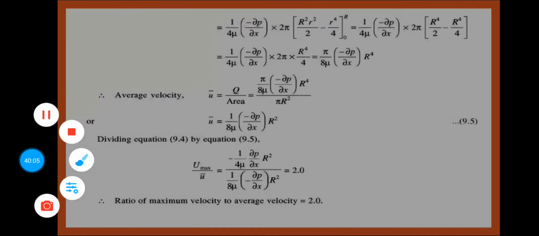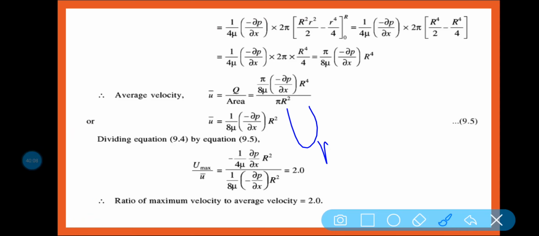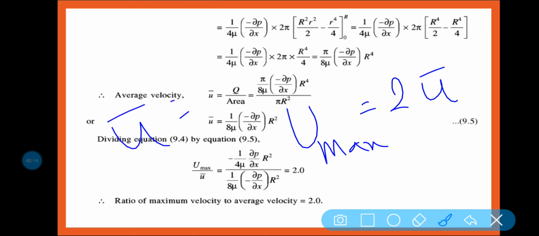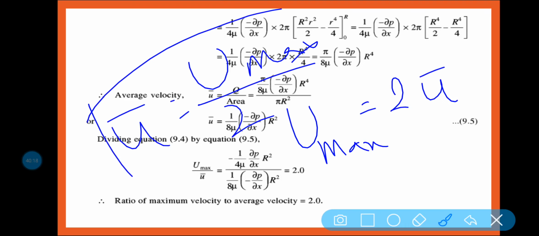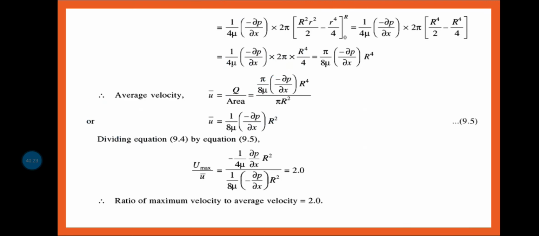It is also needed when you are solving numericals. So u max is equal to 2 into u bar, or u bar is equal to u max divided by 2. Remember this equation always, it is needed when you solve numericals.